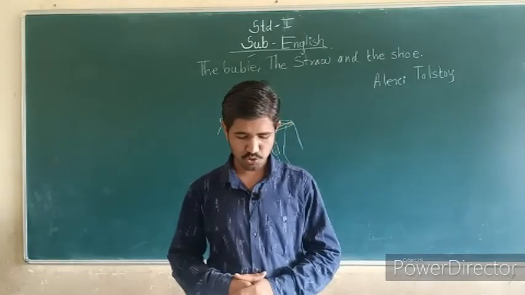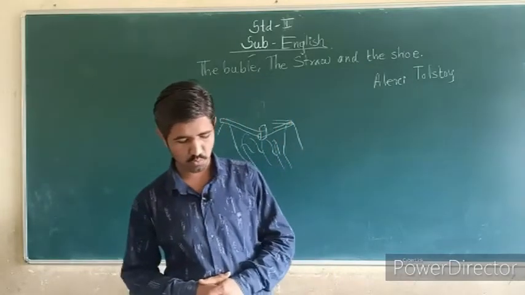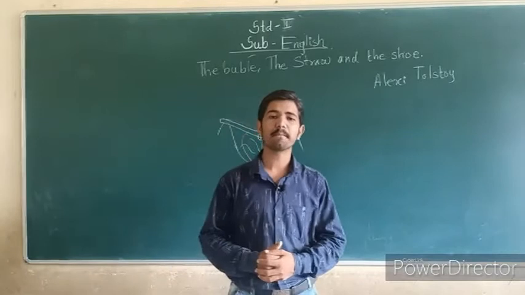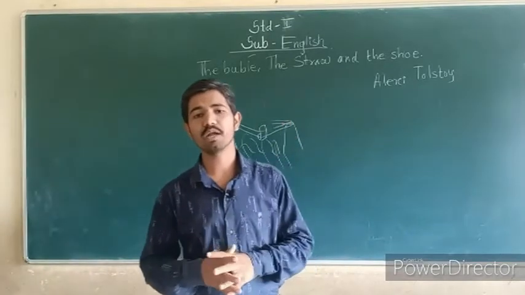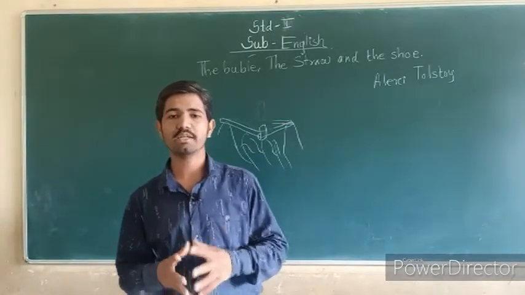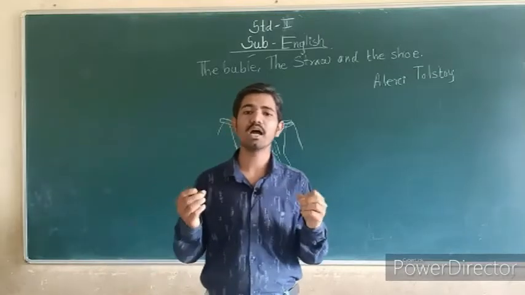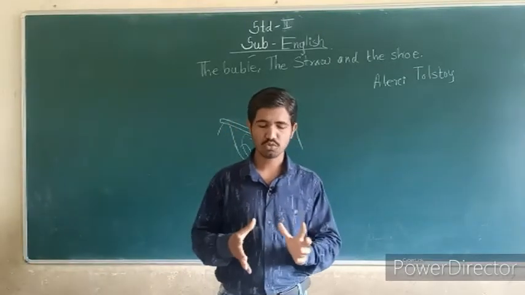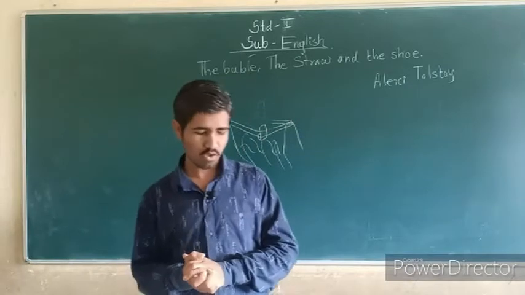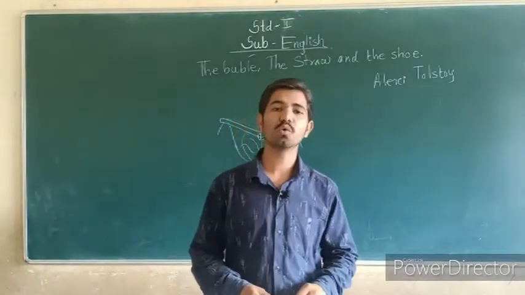So the bubble shook and shook with laughter and burst with a big bang. At that time the bubble is laughing very loudly, and at that time he blasted himself. Okay, so students, do all of you understand this story? Okay, so students, write the new words.